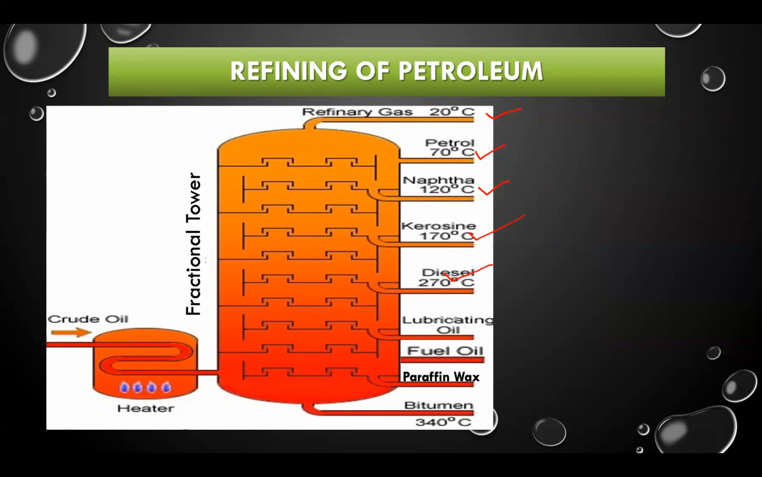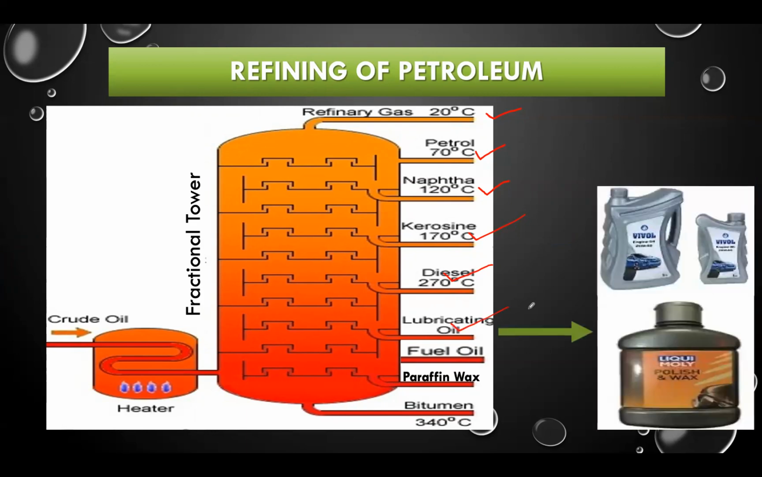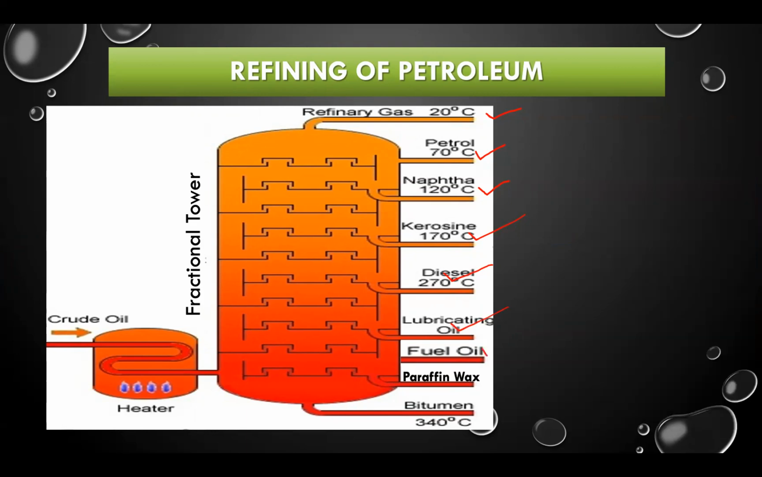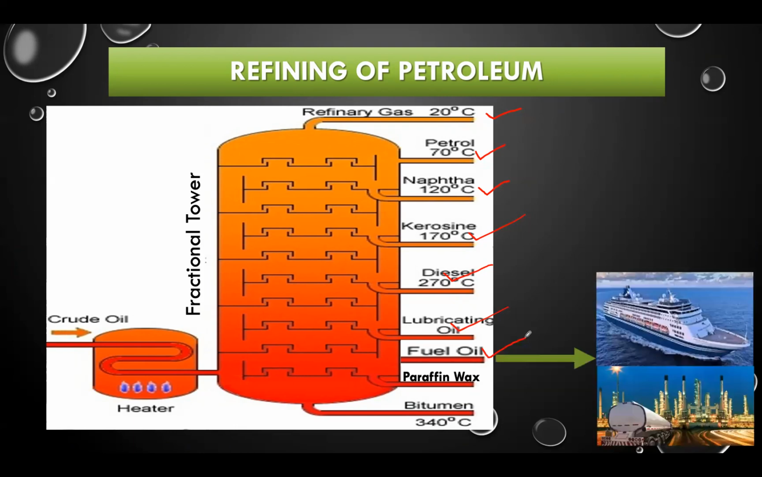Next one is the lubricating oil, which is used to prepare the lubricants that are mostly used for lubricating purposes in vehicles. And next we can also obtain fuel oil. As its name suggests, it is a fuel. It is mostly used in industries and also in ships.